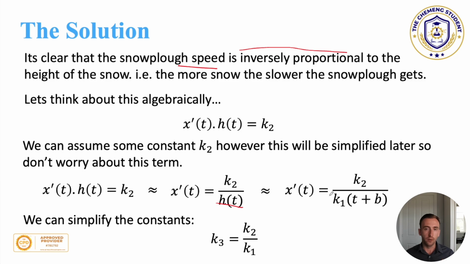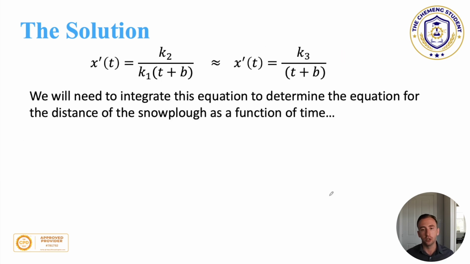Now, because these k2s and k1s are constant, we can simplify it a bit and say that k2 over k1 is equal to k3. And that just simplifies the nomenclature a bit. We don't have too many variables floating about. Now, we do exactly the same thing in order to establish the functional relationship between the snowplow's speed as a function of time. In doing so, the integral of this is obviously going to be x of t.